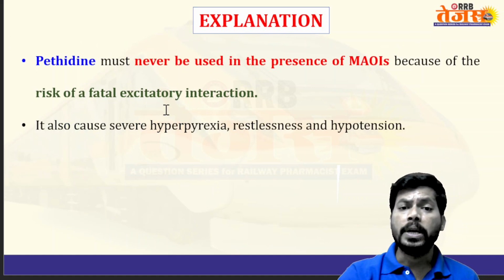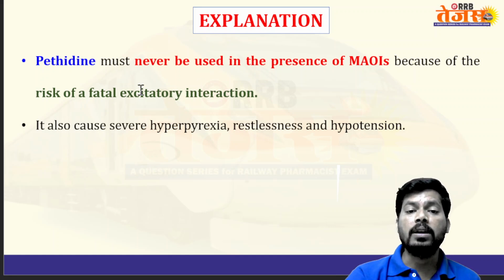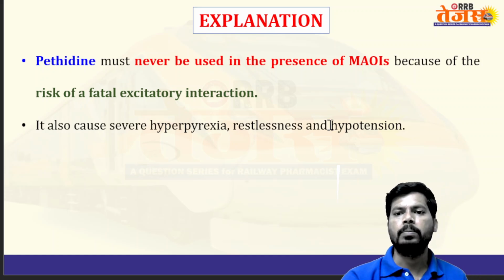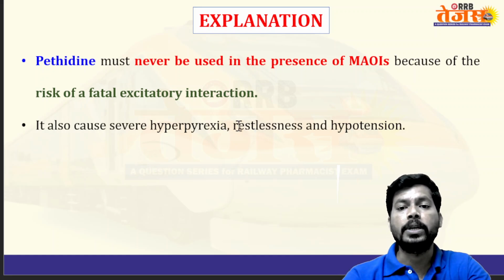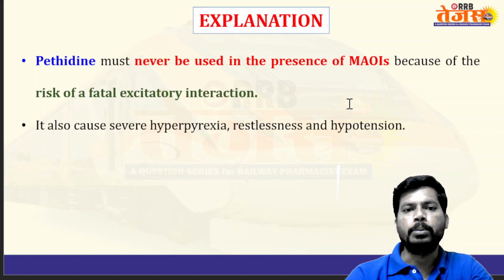Why? Pethidine must never be used in the presence of monoamine oxidase inhibitors because of the risk of fatal excitatory interaction. It also causes severe hyperpyrexia, increased body temperature, restlessness, and hypotension, a reduction in BP.